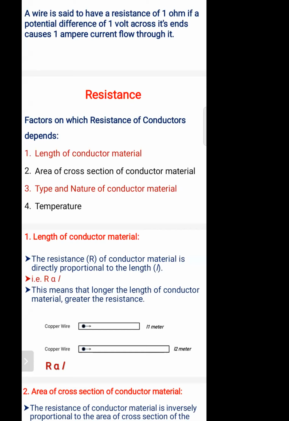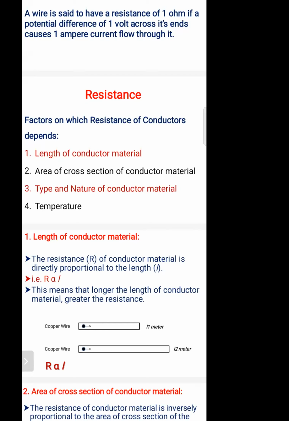Second one, area of cross section of a conductor. First it is 1 strand, 1 square mm, 2 square mm, 3 square mm, 4 square mm. So obviously the resistance also depends upon the area of cross section. You may have seen at home that very thick cross-section cables are used for the fridge, and small wires are used for lighting. Depending on that, the resistance of each material is different.